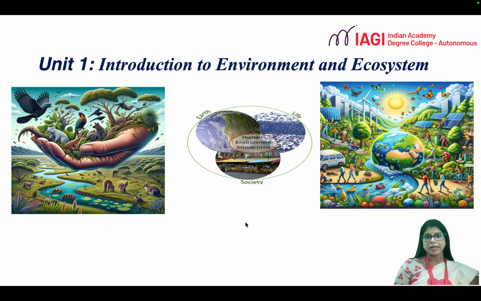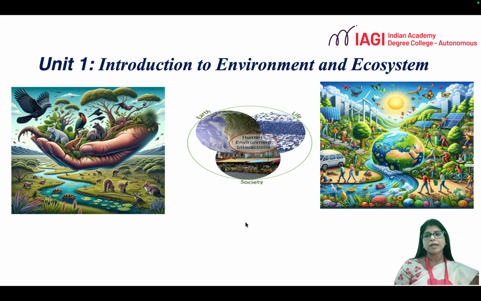In a similar manner, in the environment, we have the biotic components and the abiotic components. Biotic components are otherwise called the living organisms, and the abiotic components are the non-living components. These two components are interconnected in the environment. They work hand in hand, and if any one of the components is not functioning properly, then the environment is completely disturbed or nature is losing its balance.